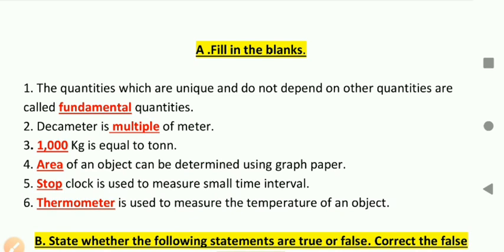So answer number first, fundamental quantities. Second, multiple unit. Third, 1000 kg. Fourth, area. Fifth, stop clock. And the last one, sixth, thermometer. So this is all about filling the blanks.